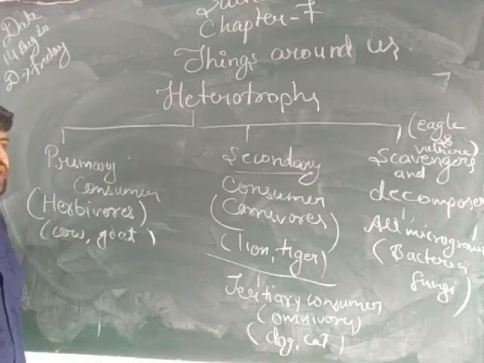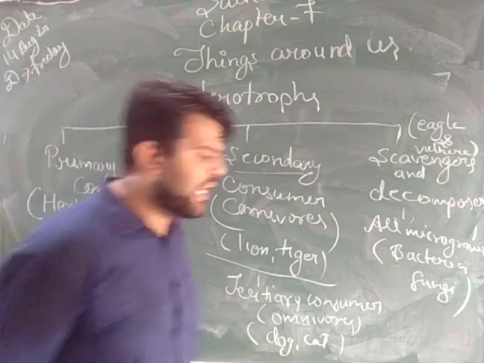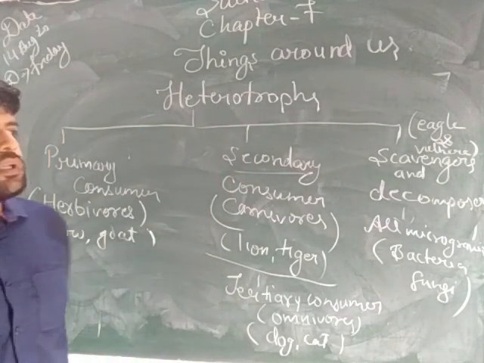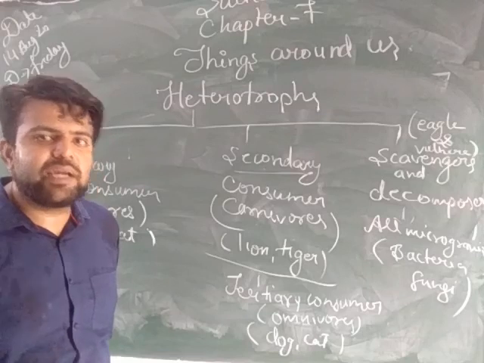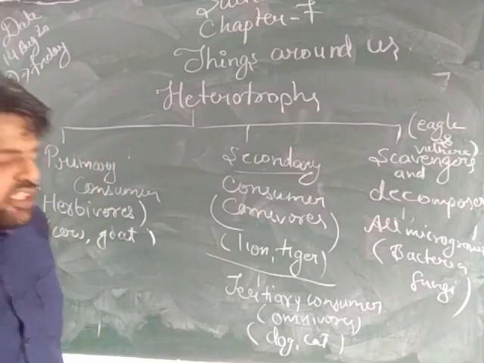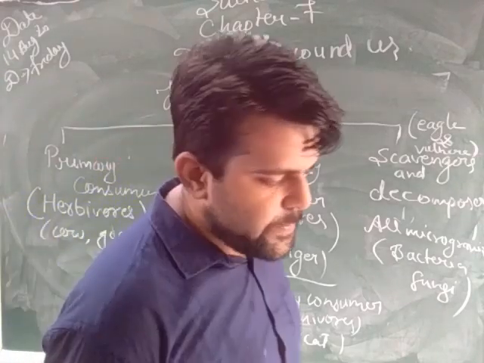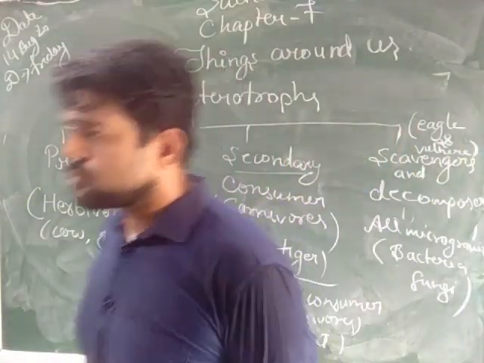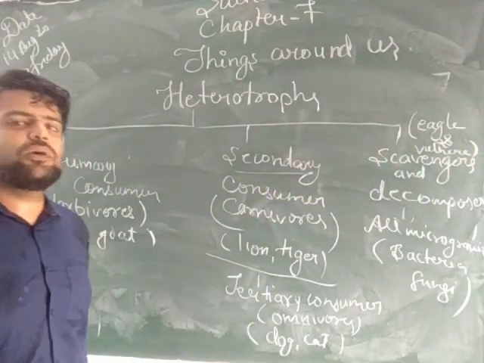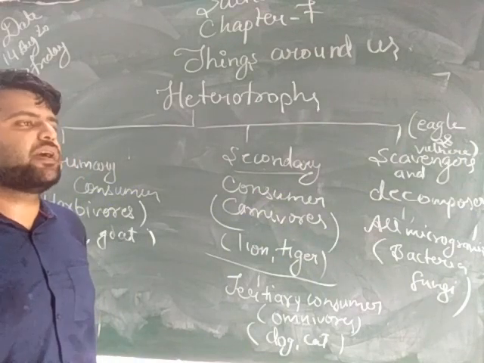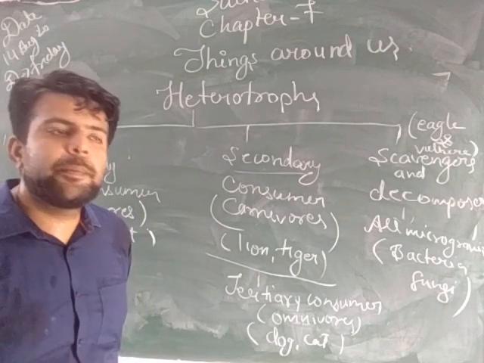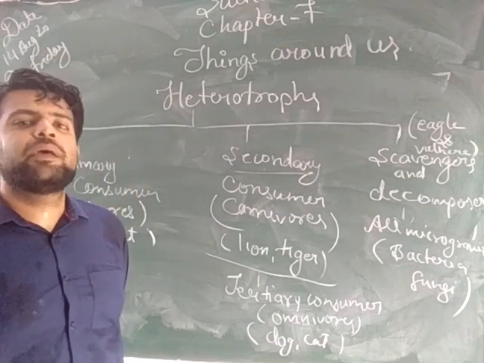Next, we have learned how nutrition recycling takes place. Nutrition recycling takes place through two methods, that is autotrophic and heterotrophic nutrition. Autotrophs are the organisms which prepare their own food. The only example of autotrophs is the green plants. Since green plants prepare their own food, they are also called the producers.